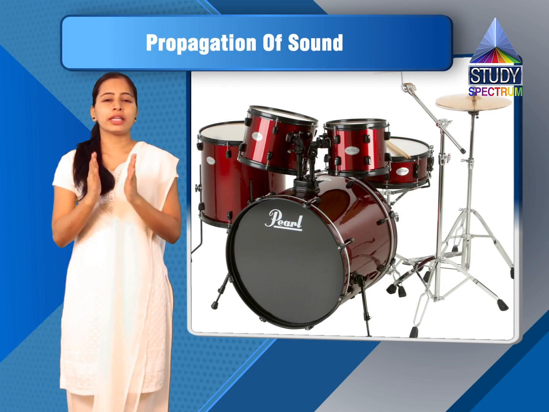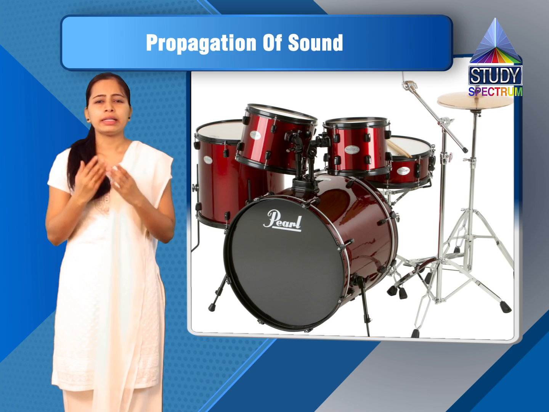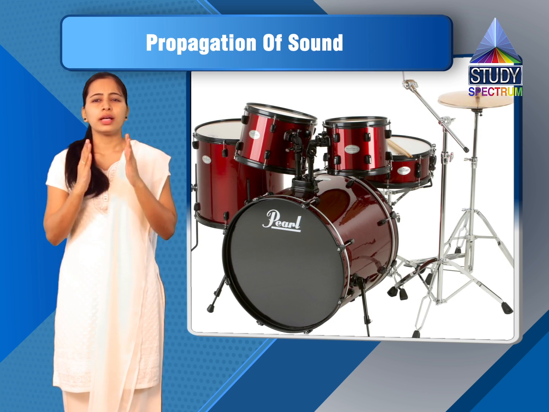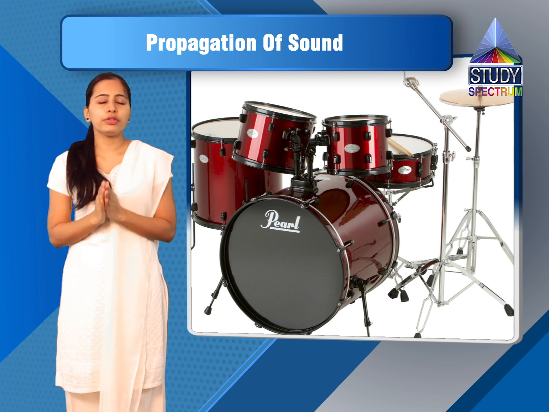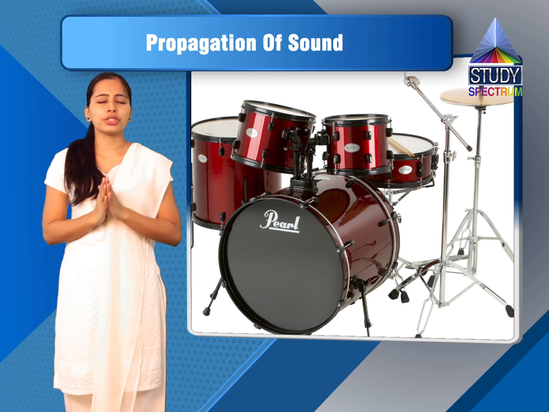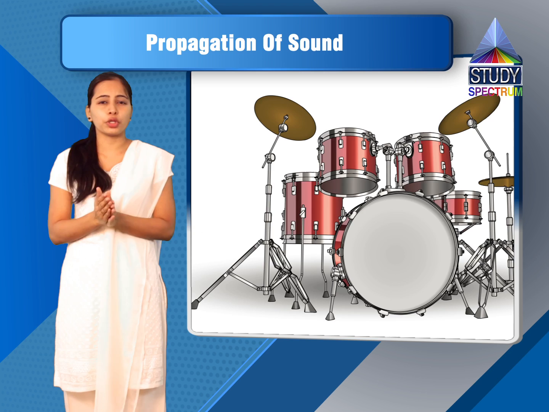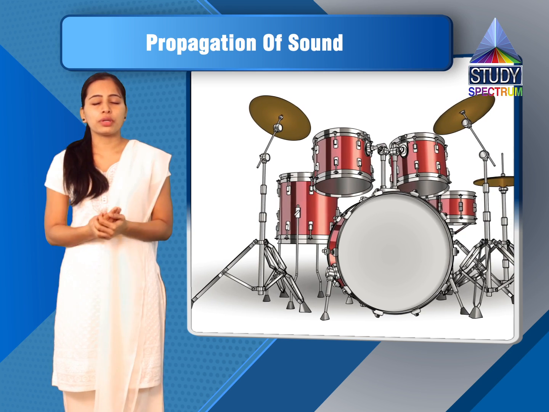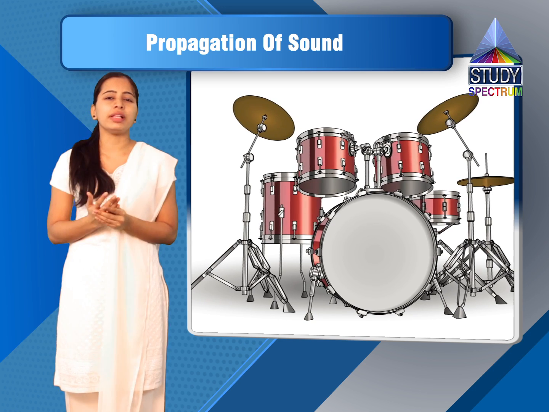The next question is give reasons. In that, our first question is: a tabla player tightens or loosens the bands tying down the membrane. Now, if you remember, this is a similar question to the one about how drums are played, or how sound is produced in the drums. So now we will see the answer. I will dictate and then I will explain.